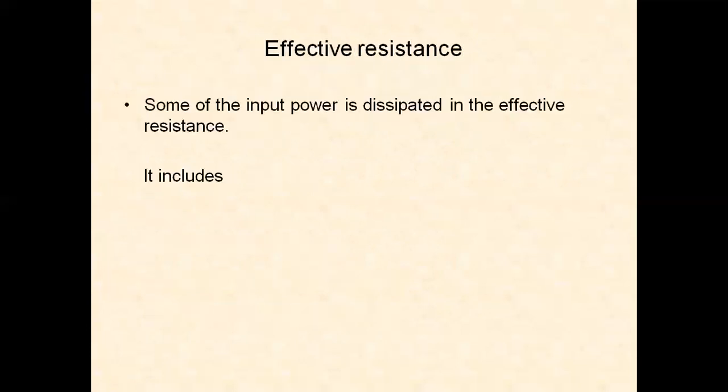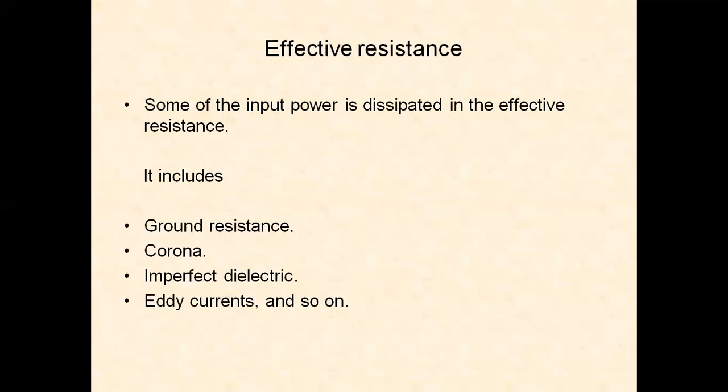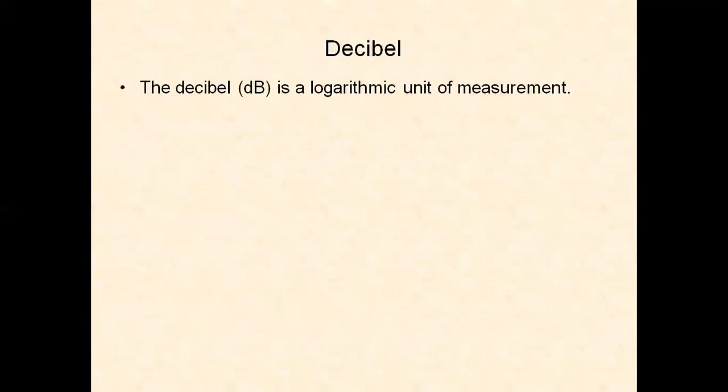Some of the input power is dissipated in the effective resistance. It includes ground resistance, the other imperfect dielectric, eddy current, and the remaining losses in the receiver.